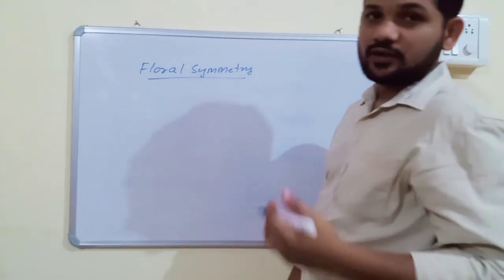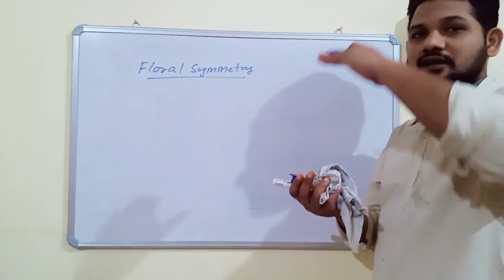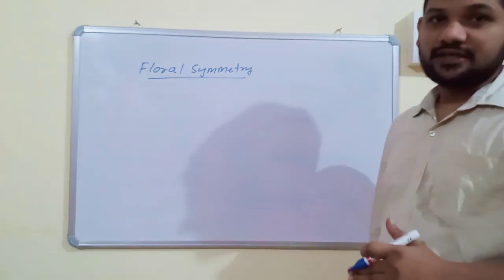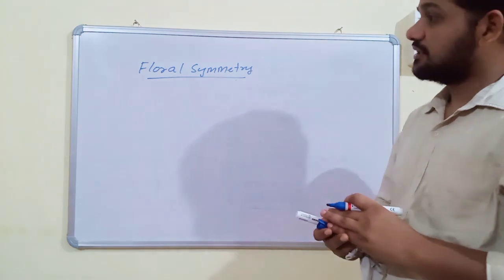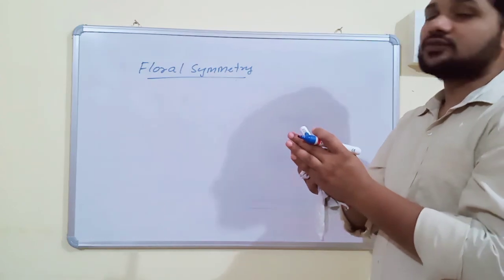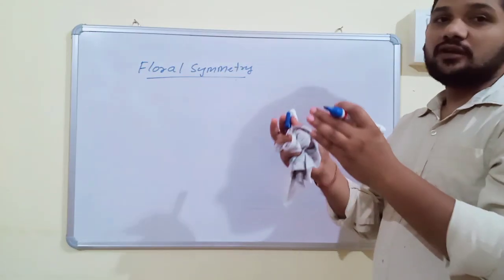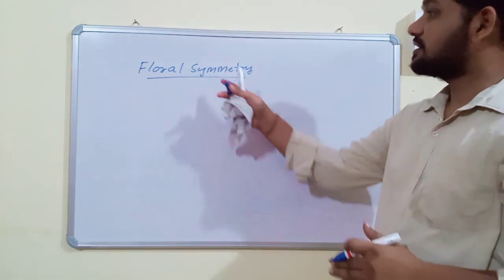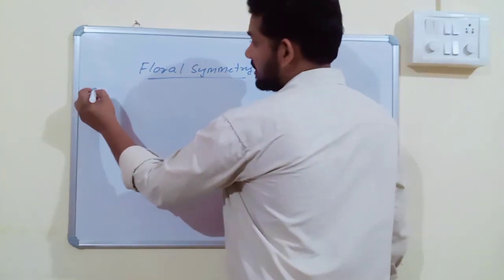Floral symmetry means the arrangement of all floral organs on the axis. The axis of a flower is also called thalamus, or torus. The axis or the seat where all floral organs are situated is called thalamus, or torus. The arrangement of calyx, corolla, androecium and gynoecium on the thalamus is called floral symmetry. According to symmetry, flowers are 3 types: